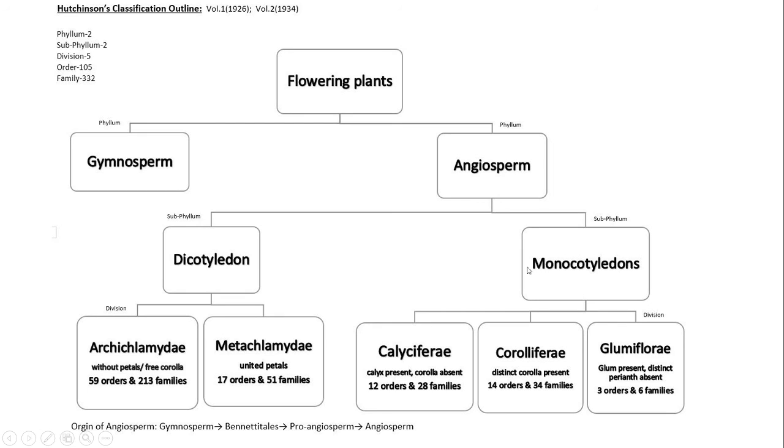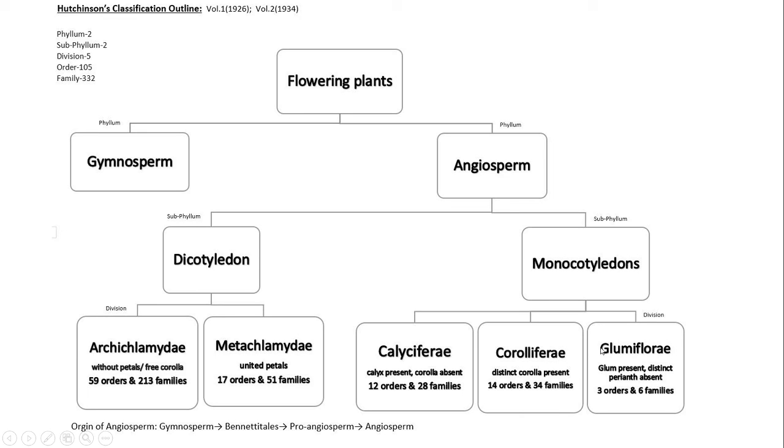Again, monocots were considered advanced, and these monocots were divided into 3 divisions. The first division is Calyciferae, which includes plants or flowers with calyx and corolla absent. There are 12 orders and 28 families. Then Corolliferae, with distinct corolla present, 14 orders and 34 families.